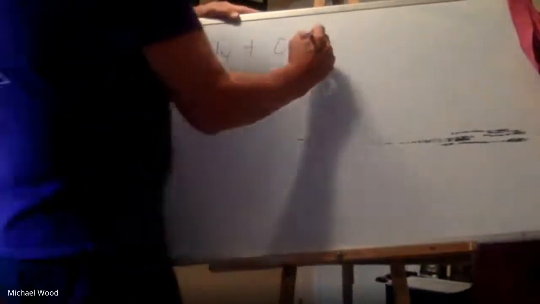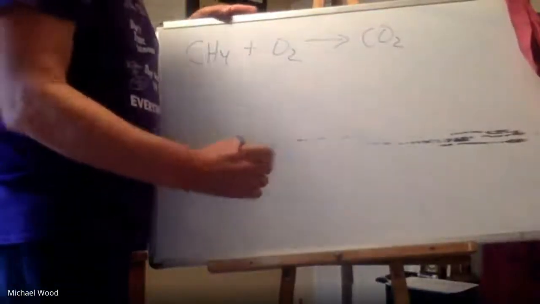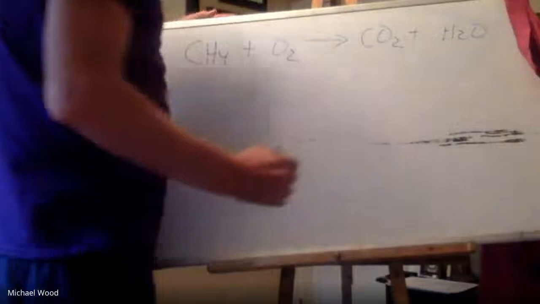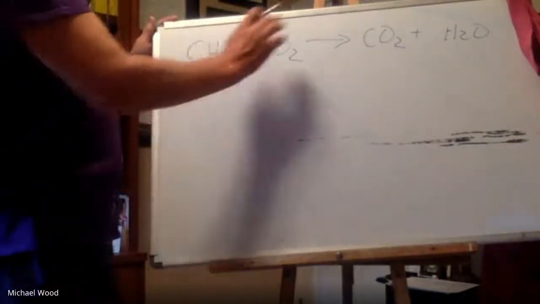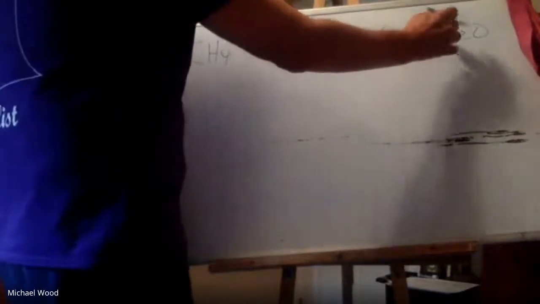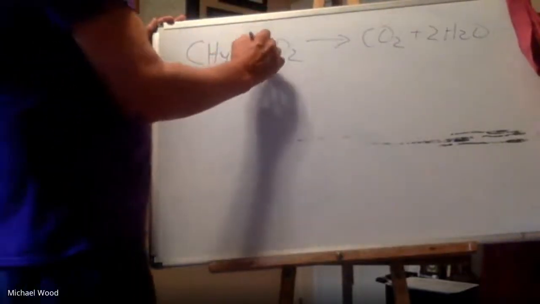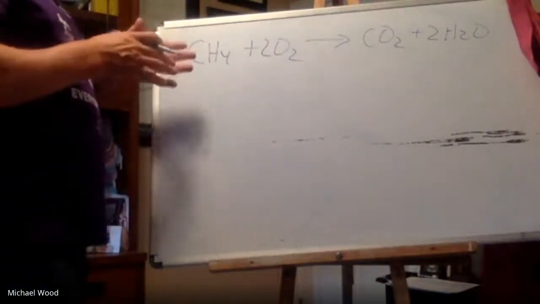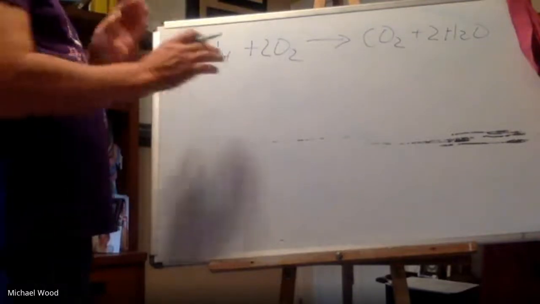CH4 plus O2, and remember in combustion, we get off CO2 and water. Okay, so there's the equation. Now, it's always right for us to balance this, and so if I balance, carbon's balanced, but I need a 2 there to have 2 H's, and then for O, I need a 2 there. But actually, in doing this and assigning what's been oxidized, what's been reduced, the coefficients don't play in at all.